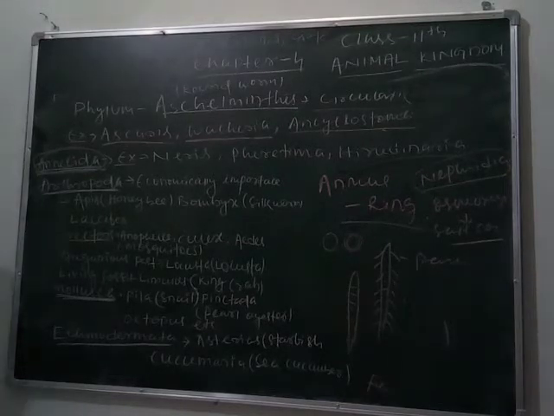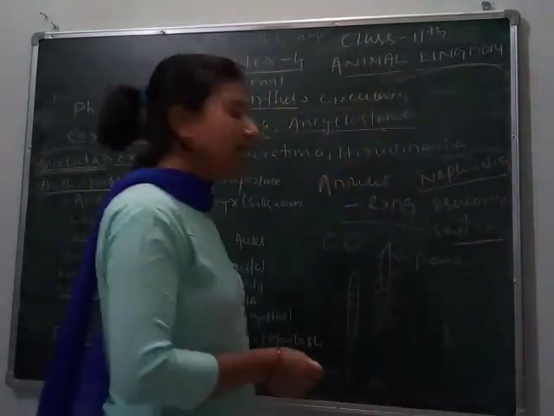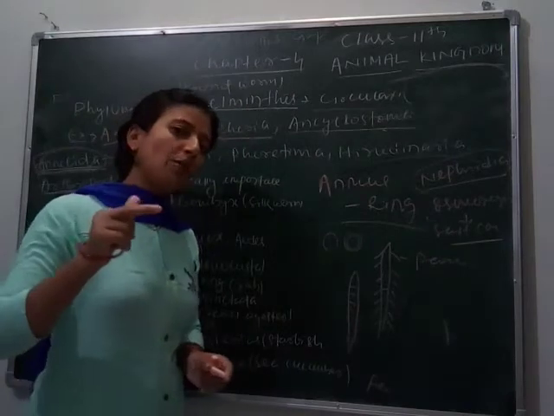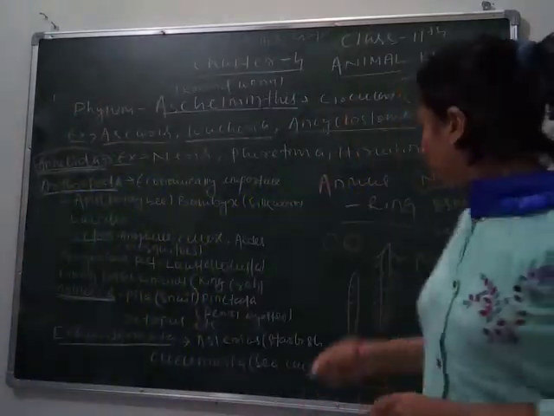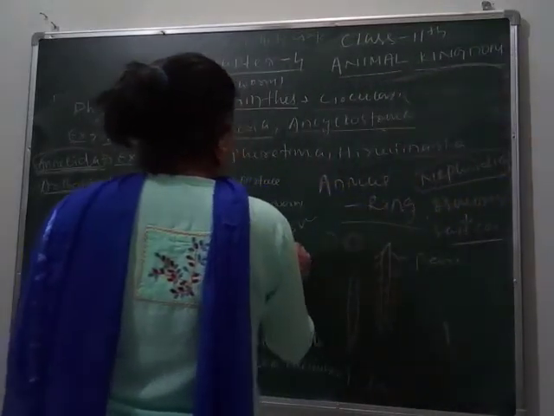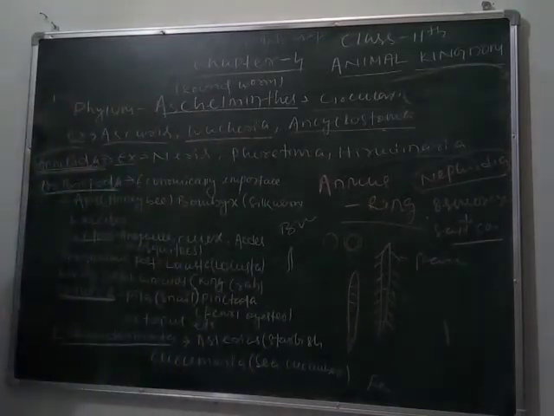They have a closed circulatory system. We have already discussed in our first class that circulation is of two types, open and closed. The species of this phylum have a closed circulatory system, meaning blood circulates through blood vessels to the different parts.